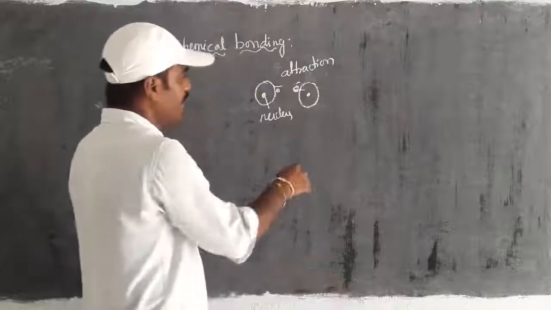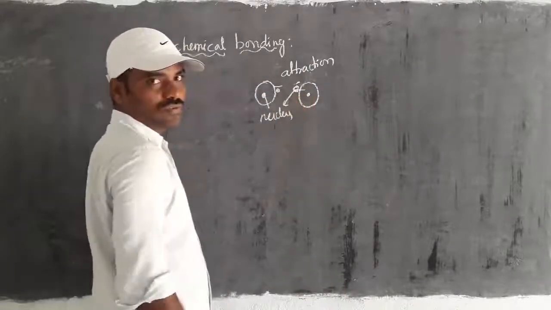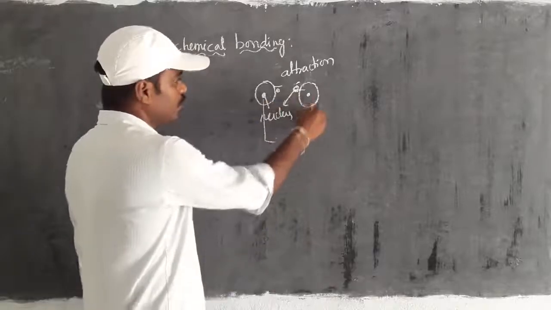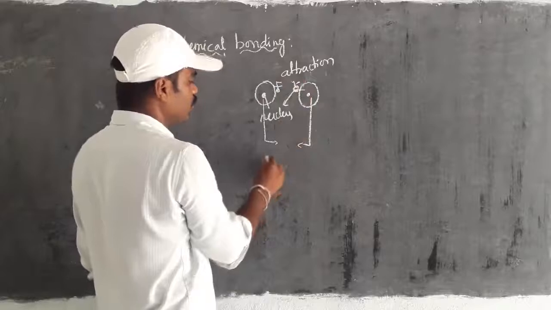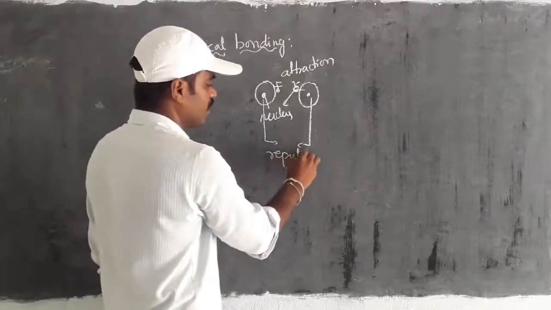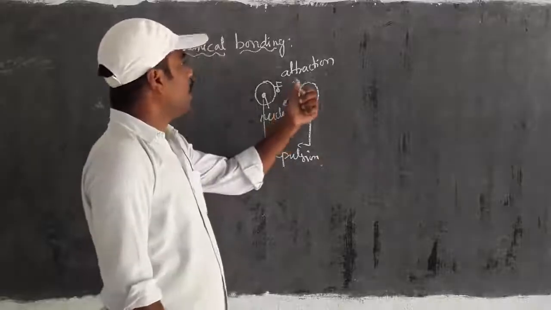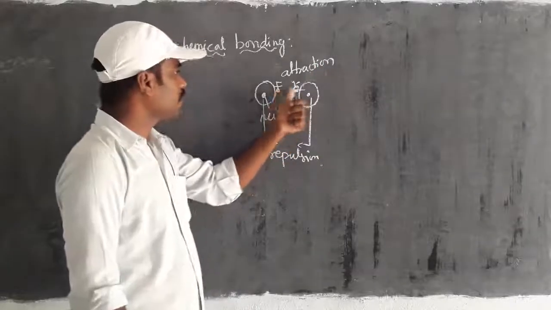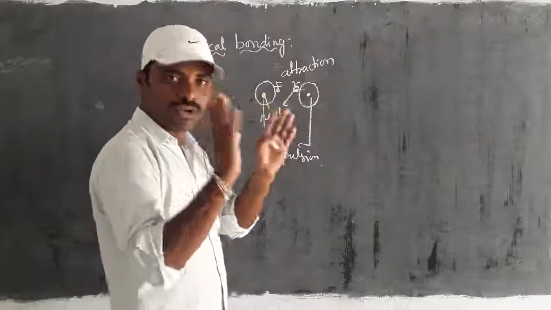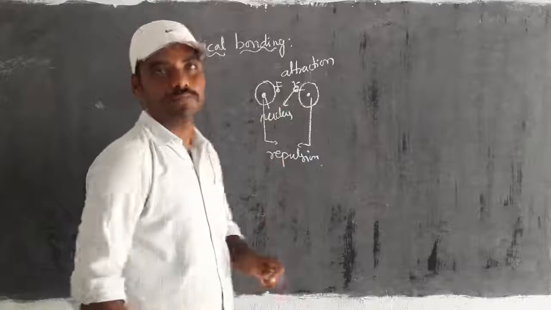In the same way, the two nuclei, or the two sets of electrons, show repulsion. So between the nucleus and the opposite atom's electrons we have attraction, and between the electrons of the two atoms, and between the nuclei of the two atoms, we have repulsion.